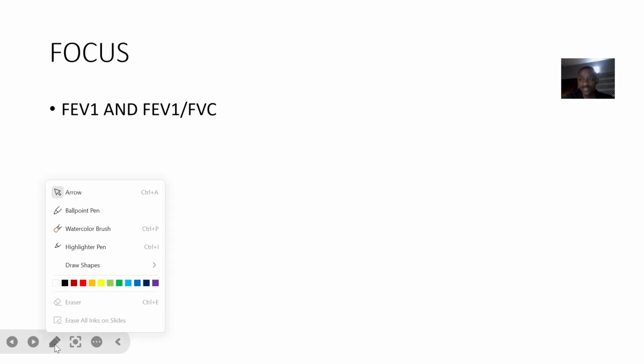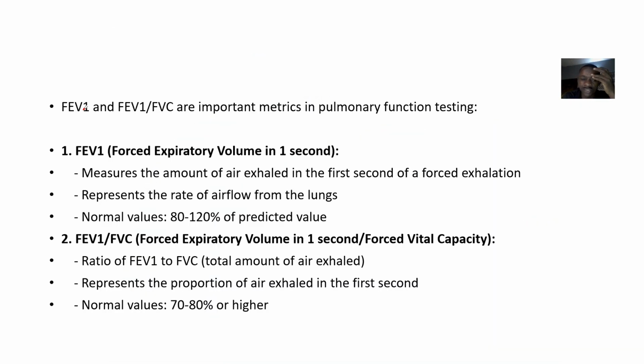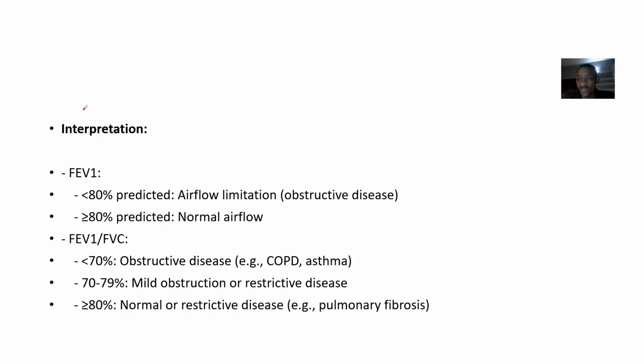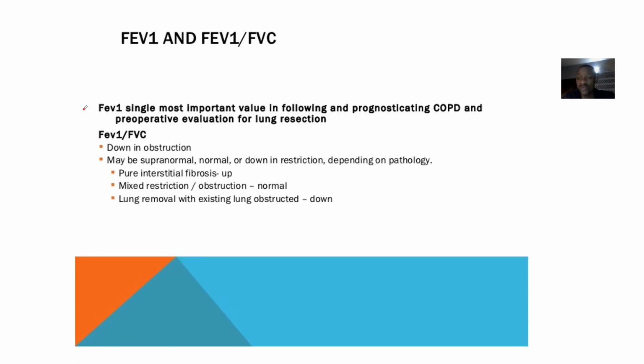So look at this concept in respiration. All right. So this concept is known as what? The FEV1 or FEV1 over FVC. Okay. So we are looking at the application. So first of all, look at the FEV1, look at the second one, then look at the interpretations. All right, that's looking at the meaning of this concept in what? Respiration, in the respiratory system.